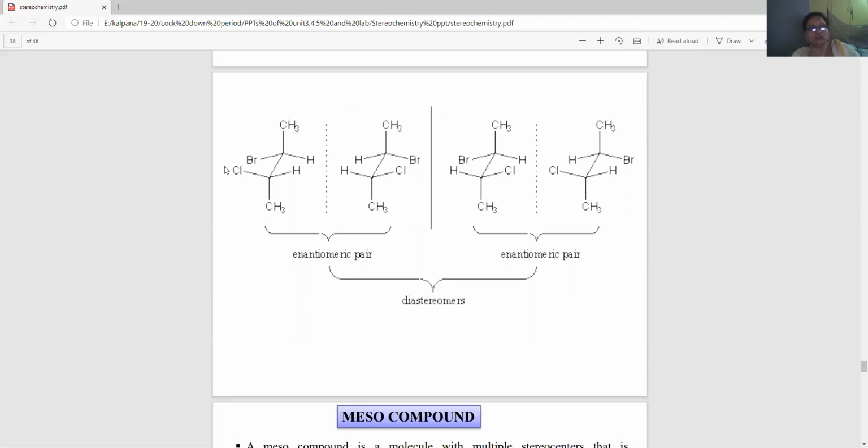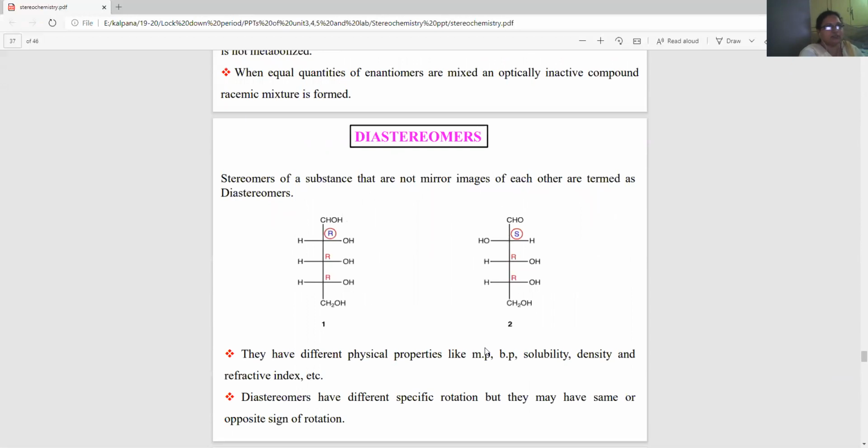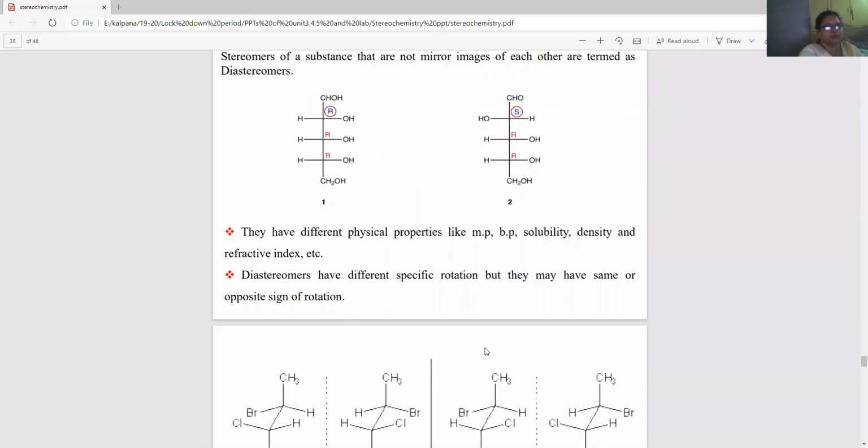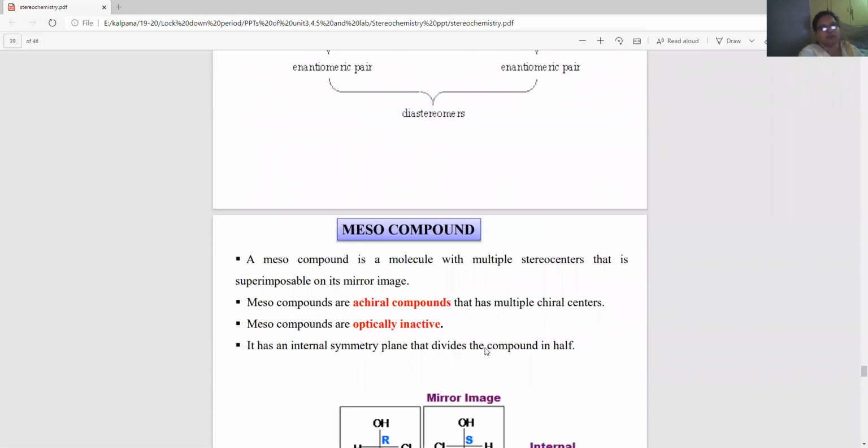So these two are called diastereomers, okay, because they are non-superimposable and not mirror images. Right? They are not mirror images of each other.